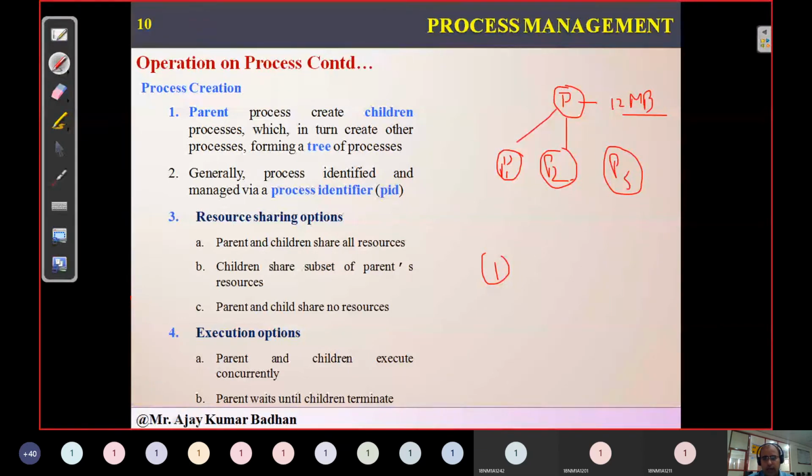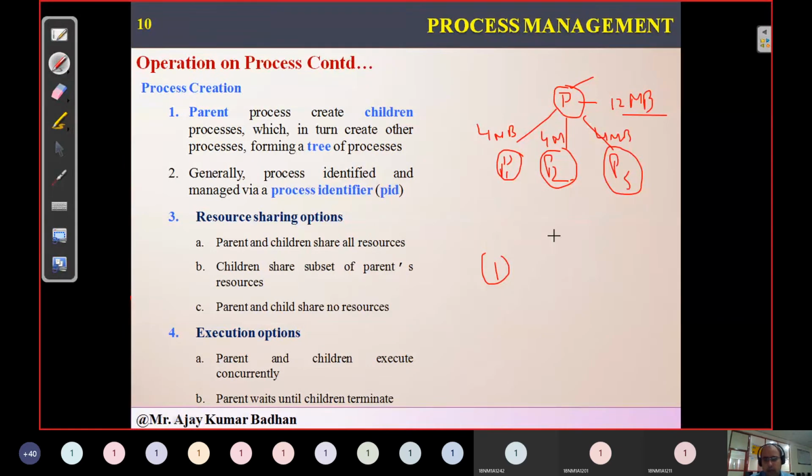He has created three different processes, so each one will be getting how much? Let us suppose 4 MB. Remember, it's not that we need to share equally. It will be decided by this particular process, the parent process, who should get how much of a share. But mostly we try to share equally among all three child processes.